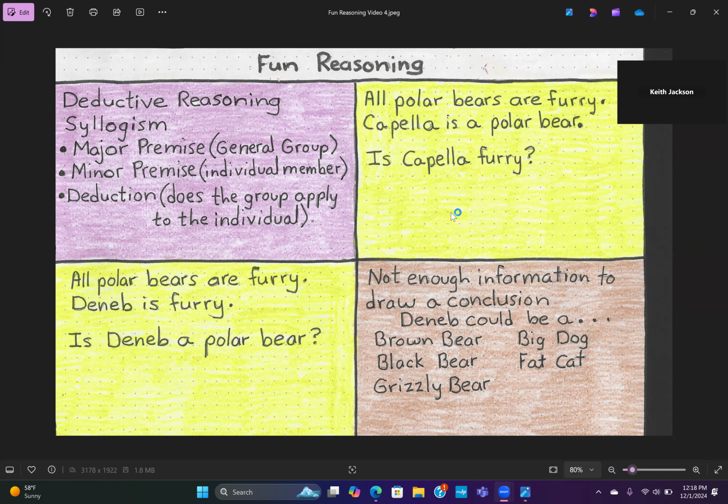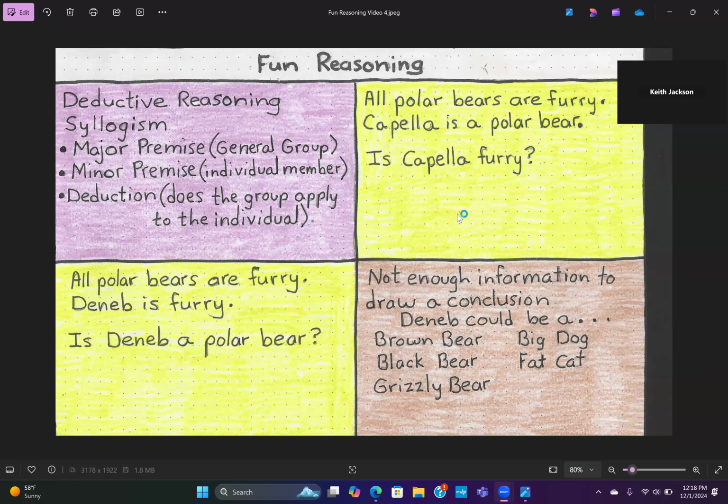And one way to reason is to use deductive reasoning, and deductive reasoning involves syllogism, and the syllogism has three parts, and they are the major premise, the minor premise, and the deduction. Let's go back to the major premise, which deals with the general group. The minor premise deals with the individual member. The deduction asks the question, does the group apply to the individual?